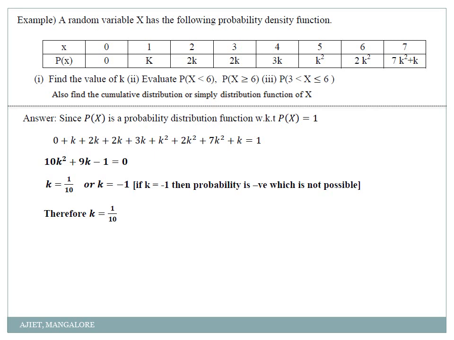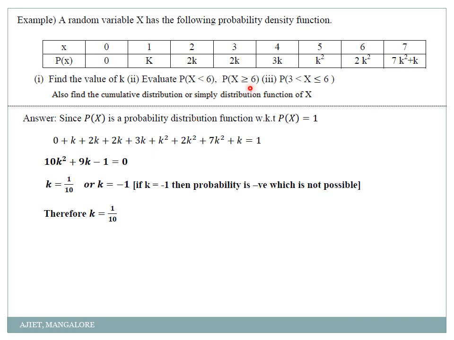Now they have asked you some simple questions over here. Find probability of x less than 6. Less than 6 means 0, 1, 2, 3, 4, 5. Up to 5 we have to add. Or I can tell you another easy method: I can write this as 1 minus probability of x greater than or equal to 6.